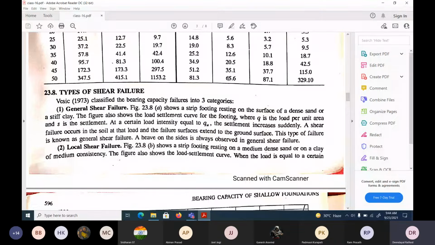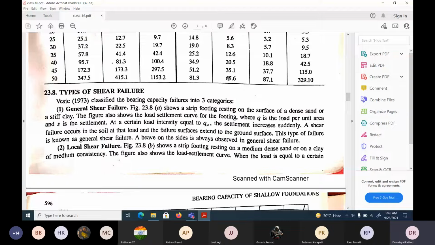Okay, what are the different types of failure in the soil? In which soil will this heave happen, whether it is punching or general shear or local shear failure, and so on. So general shear failure occurs in dense sand and stiff clay. Local shear failure shows the stiff footing resting on medium dense sand or clay of medium consistency. So this local shear failure happens in medium dense soil, not very dense.